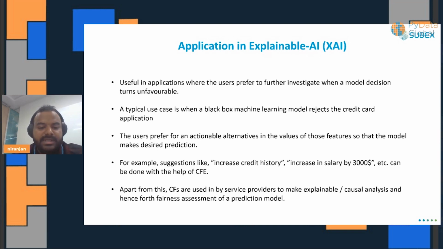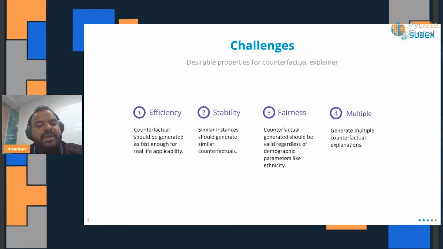Moving on, we have multiple challenges when it comes to counterfactuals. There are desirable properties from an explainer standpoint. It is looking for efficiency: the counterfactual should be generated fast enough so that it has real life applicability. It should be stable, meaning given similar query instances, we expect the explainer to generate similar counterfactuals.